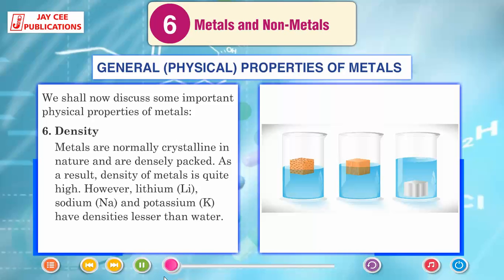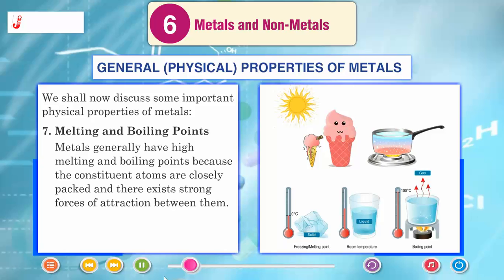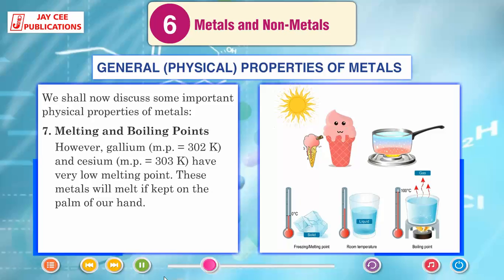Density. Metals are normally crystalline in nature and are densely packed. As a result, the density of metals is quite high. However, lithium (Li), sodium (Na) and potassium (K) have densities lesser than water. Melting and boiling points. Metals generally have high melting and boiling points because the constituent atoms are closely packed and there exist strong forces of attraction between them. However, gallium (Mp = 302 K) and cesium (Mp = 303 K) have very low melting points. These metals will melt if kept on the palm of our hand.